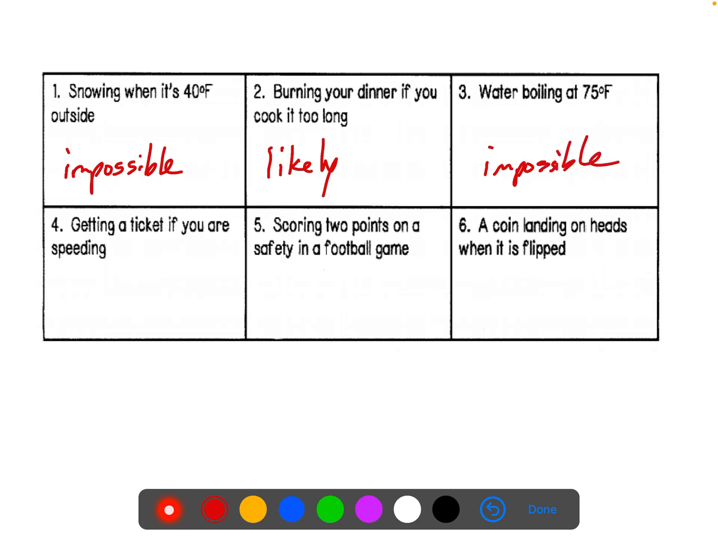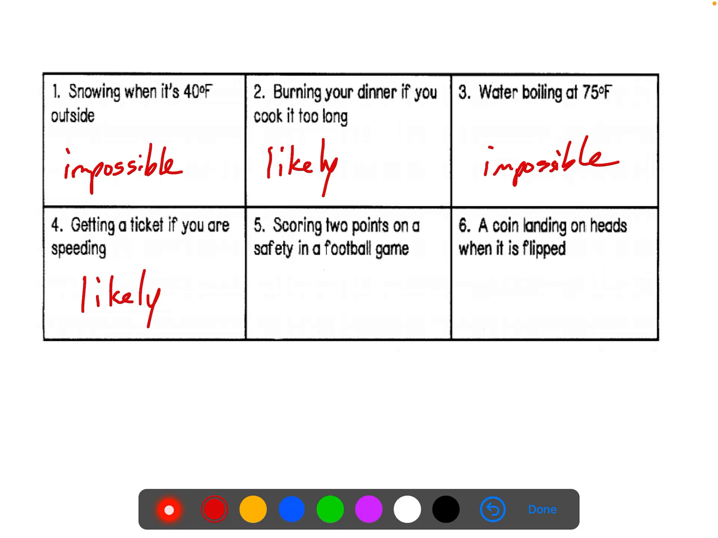Getting a ticket if you are speeding, well, this is where we have to weigh our options. You could get a ticket if you're speeding because you're breaking the law, but it doesn't mean that there's necessarily going to be a police officer there watching you while you're speeding. We have to look at the possibilities. So we could say it's likely or equally likely that it would happen.